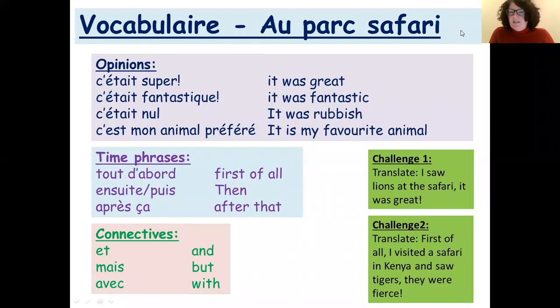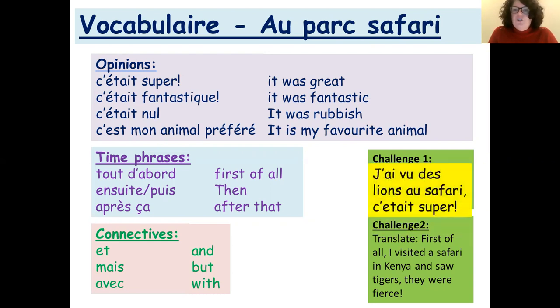Okay, I'm just going to put up the answers to the challenges in case you took those on. So the first one, I saw lions at the safari and it was great. J'ai vu des lions au safari, c'était super. Give yourself 2 points if you did that challenge. The next one, first of all, I visited a safari in Kenya and saw tigers. They were fierce.